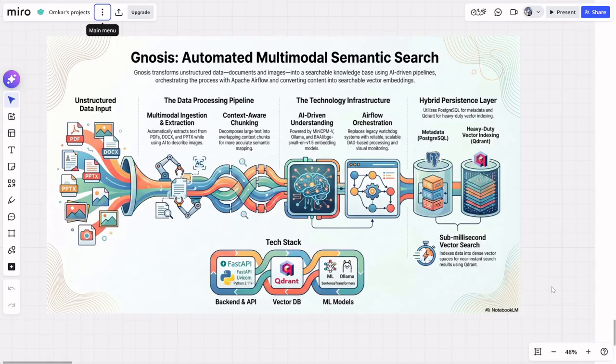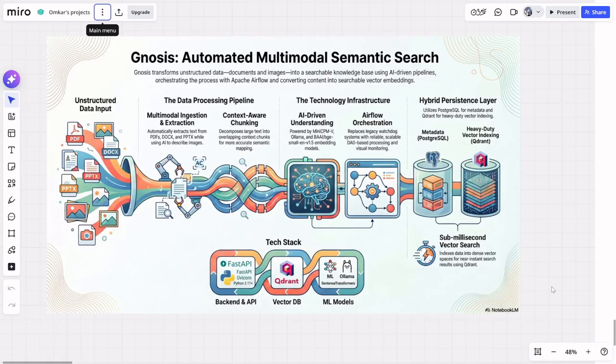Well, hello there. My name is Omkar, and today I'm excited to walk you through Gnosis, a simple search pipeline for unstructured data that I built from the ground up, trying to achieve somewhere near enterprise style. So this is my latest project. At its core, Gnosis is a semantic search engine for unstructured files.